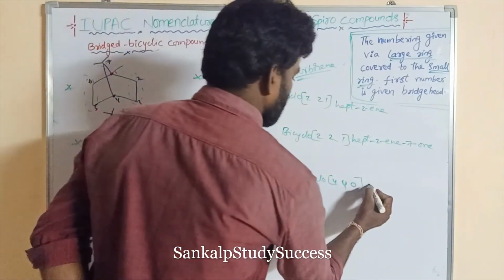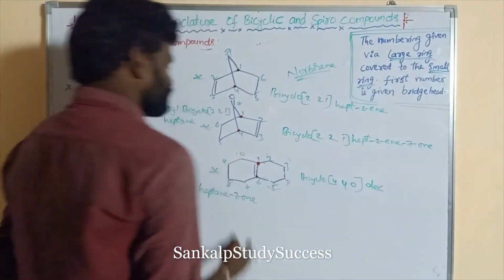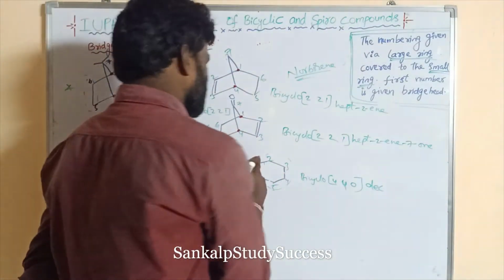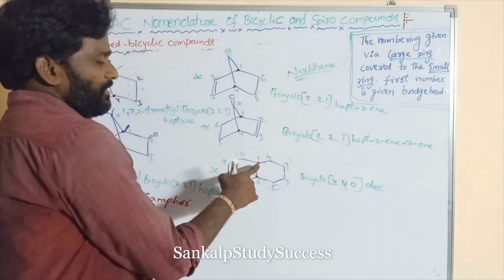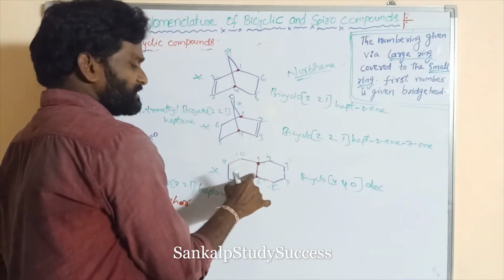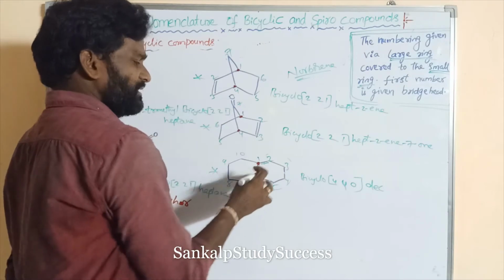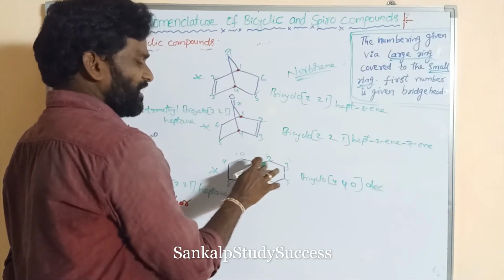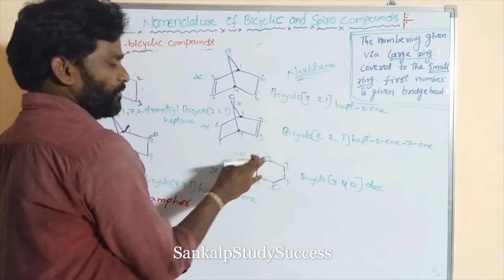Right. How many carbons? 10 carbons. Dec. So this is ene. That ene is present between not 1. Here this is also 1. If the double bond is present, that is 1-ene. But here the double bond is not present at 1.